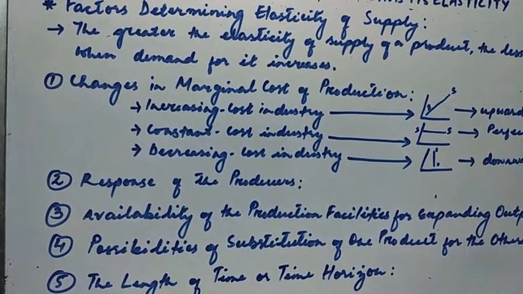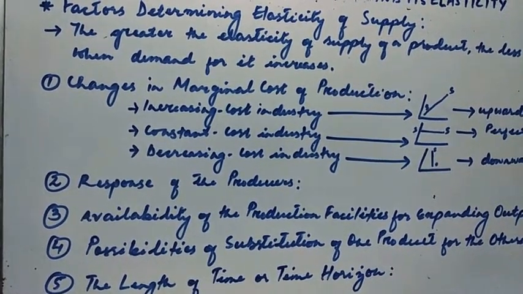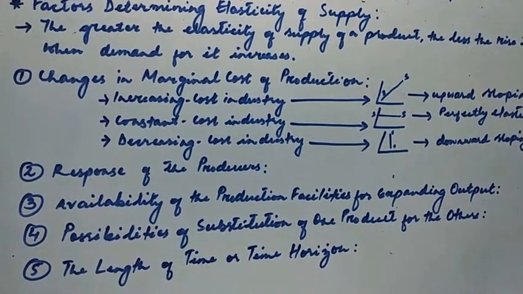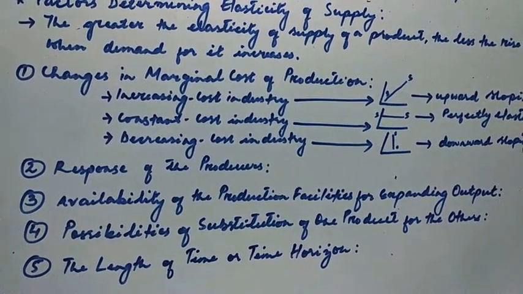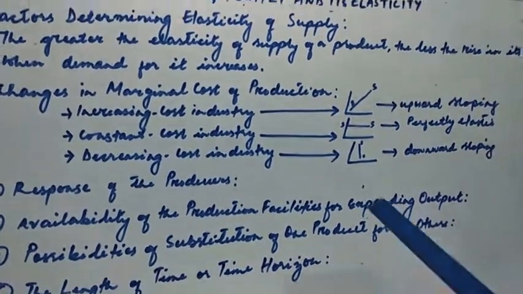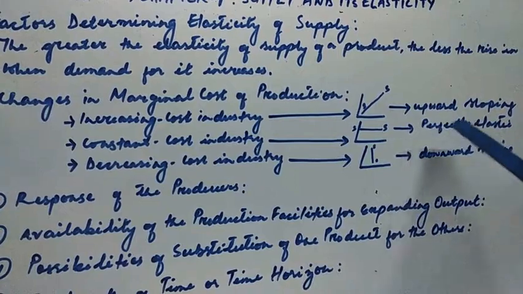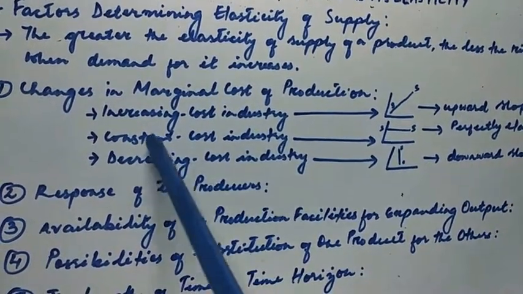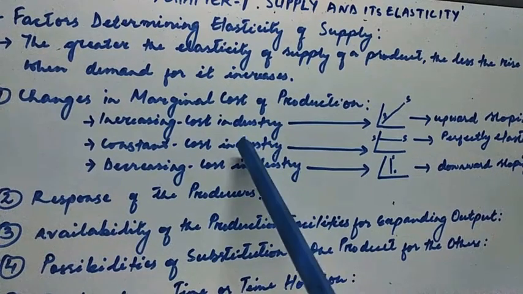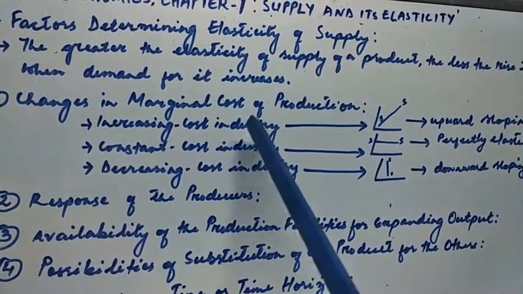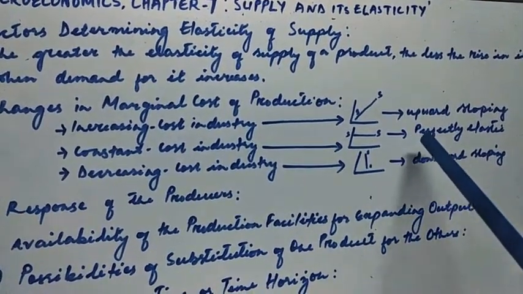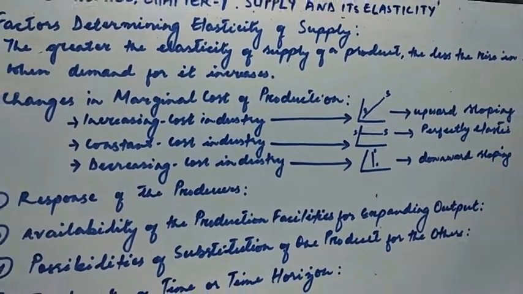So the price of a commodity does not change with the expansion in output, and in that case we will have a perfectly elastic supply curve. A constant cost industry means that while increasing our output, the cost of production does not increase.